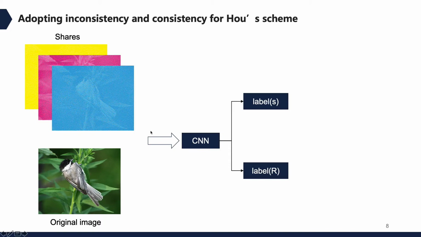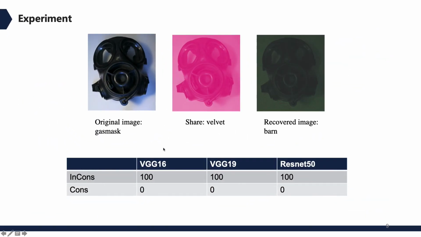By comparing the obtained labels, one can easily derive the encryption inconsistency. Furthermore, the decryption consistency can be obtained. This figure shows how to calculate the inconsistency of the Host scheme. This table presents the inconsistency and the consistency in the Host scheme.